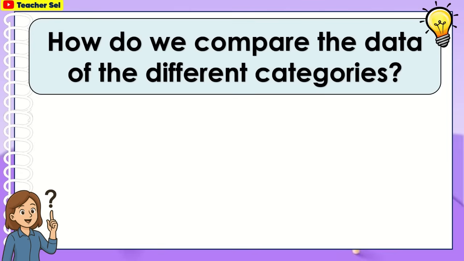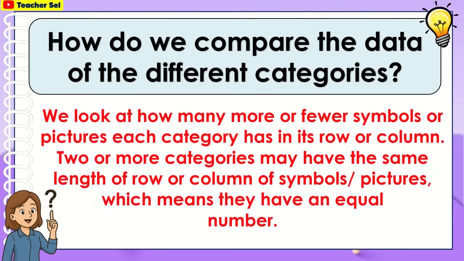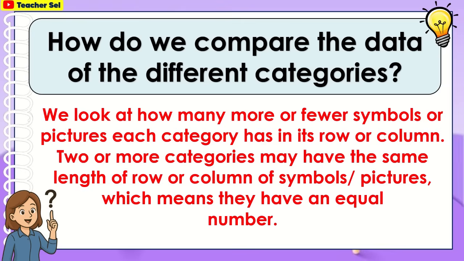How do we compare the data of the different categories? We look at how many more or fewer symbols or pictures each category has in its row or column. 2 or more categories may have the same length of row or column of symbols or pictures, which means they have an equal number.